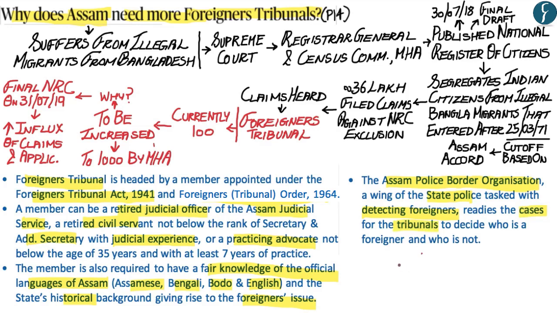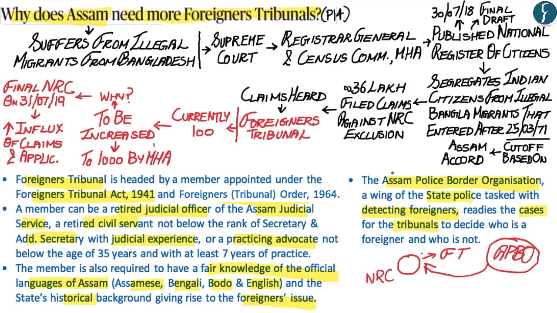This means that when a person who has been declared an illegal foreigner within the state of Assam goes to the Foreigners Tribunal, it is the task of the Assam Police Border Organization to provide the material and establish a case to show that this particular person is an illegal migrant or a foreigner within the state of Assam and should be excluded from the NRC list.